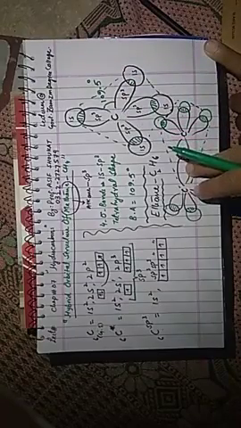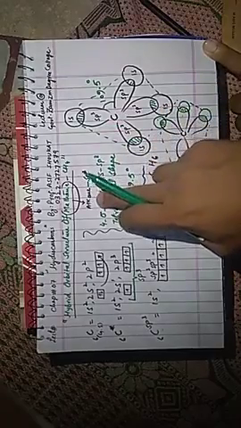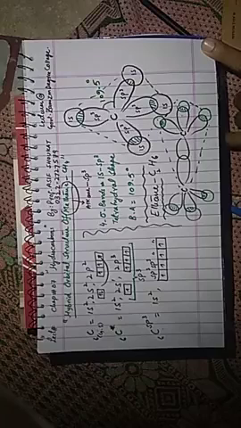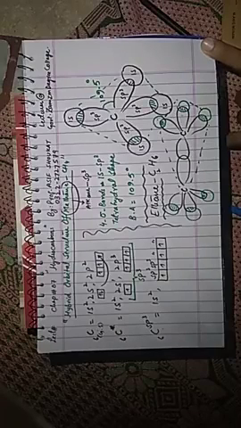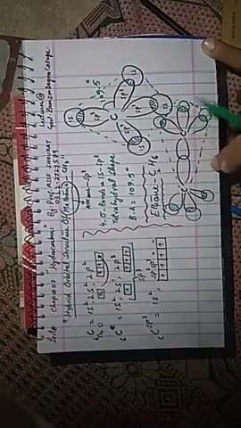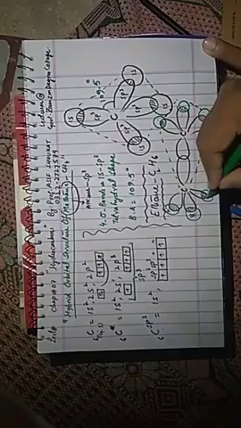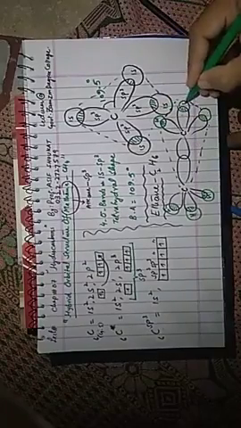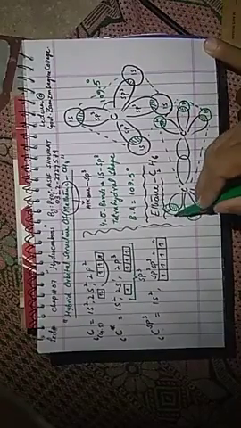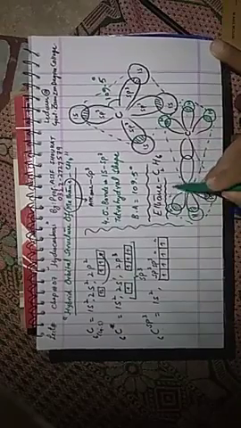The shape of methane and the shape of ethane, both are tetrahedral. Why? Because every member of the alkane family is sp3 hybridized. The shape of a molecule depends on the type of hybridization. The type of hybridization is sp3, that's why the shape will be the same in methane and in ethane. You can also identify here hydrogen, hydrogen, hydrogen, hydrogen, hydrogen, hydrogen. Also you may join these three corners with the opposite carbon.